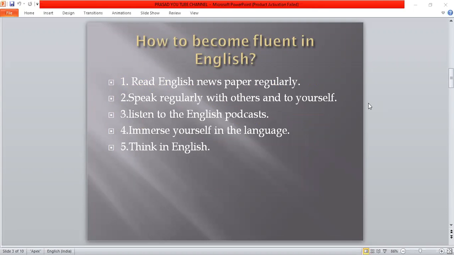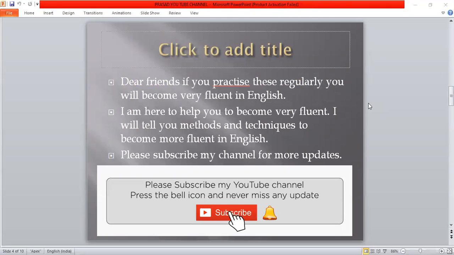How to become fluent in English? Read English newspapers regularly, speak regularly with others and to yourself, listen to English podcasts, immerse yourself in the language, think in English. Dear friends, if you practice these regularly, you will become very fluent in English. I'm here to help you to become very fluent. I will tell you methods and techniques to become more fluent in English.